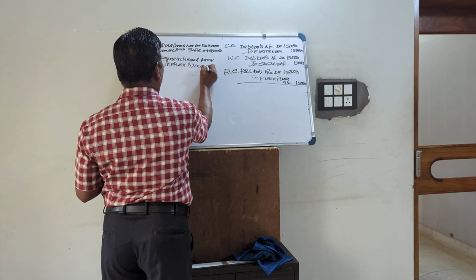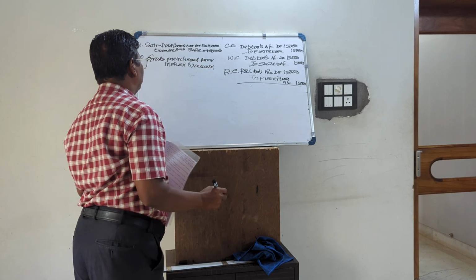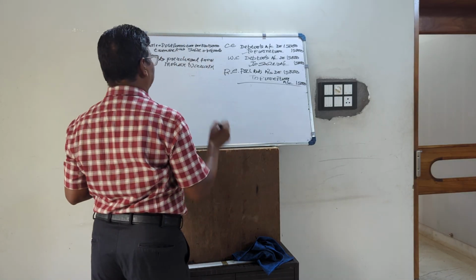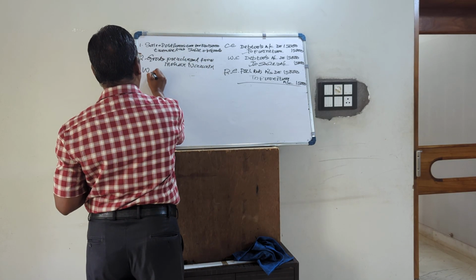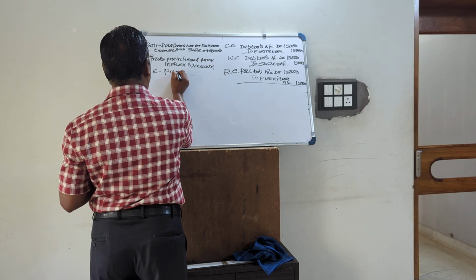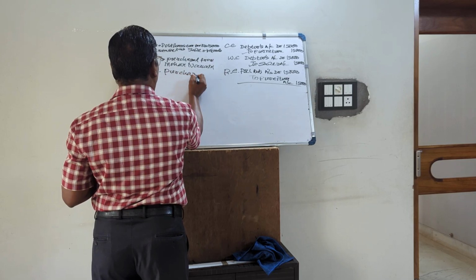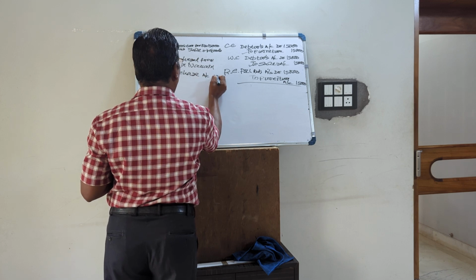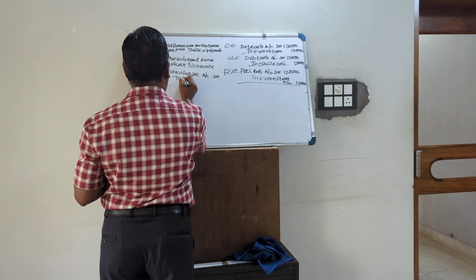So what will we do? While purchasing, we will write purchase account debited to Mohan Narayan. But this is the rectification entry: purchase account debited to Mohan Narayan, because this is the correct entry and the wrong entry is nil. So the rectification entry is the same.